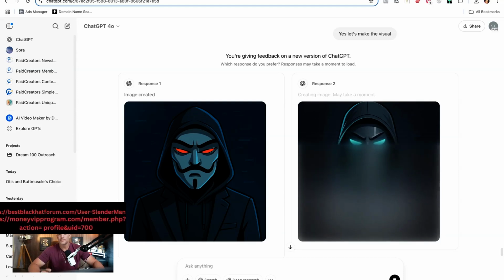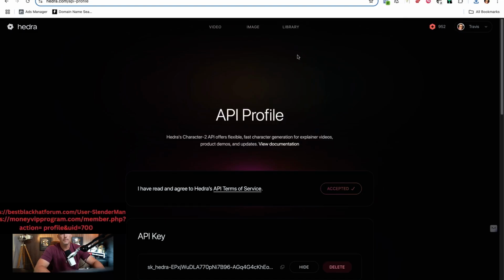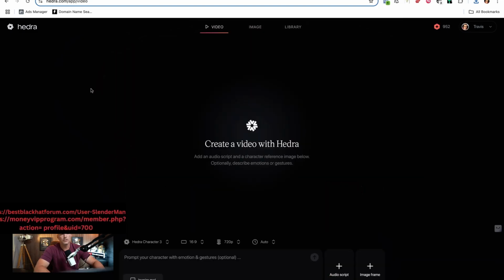Cool. So once I actually have my image, that's the major first step, and that's almost all I have to do. There's two more things that I would really need at this point. Number one is going to be, I'm using Hedra. You can see here how it all works. You buy credits. It makes a video for you based on the credits, how much time it takes.